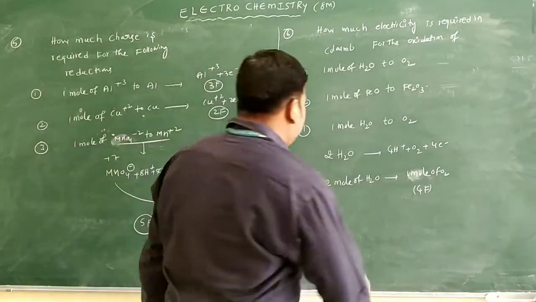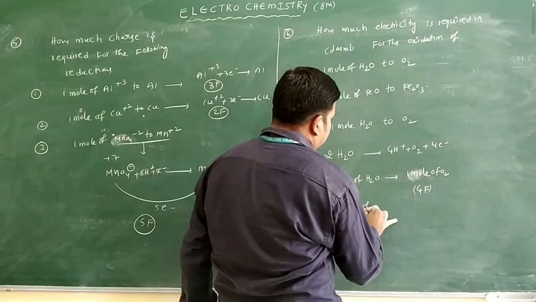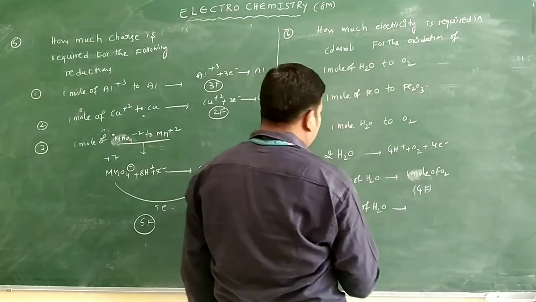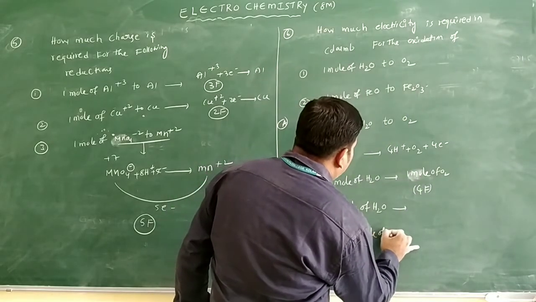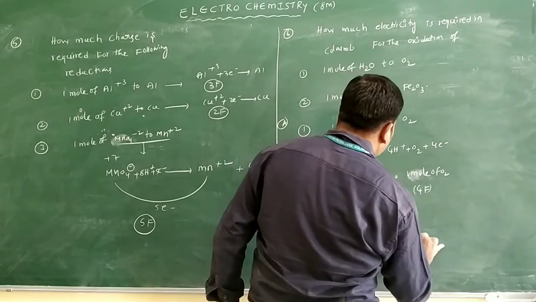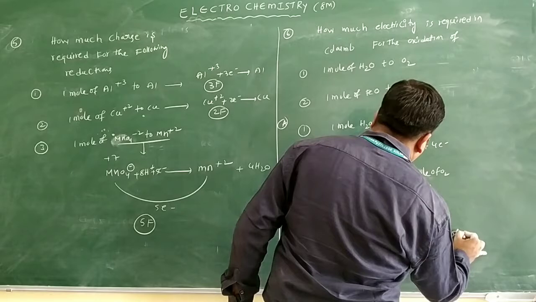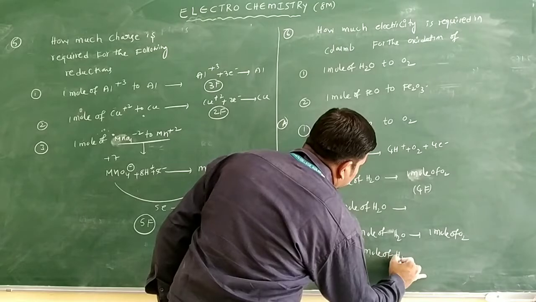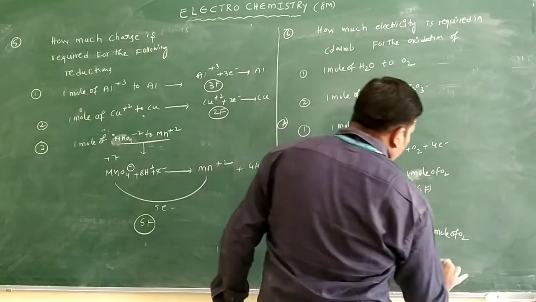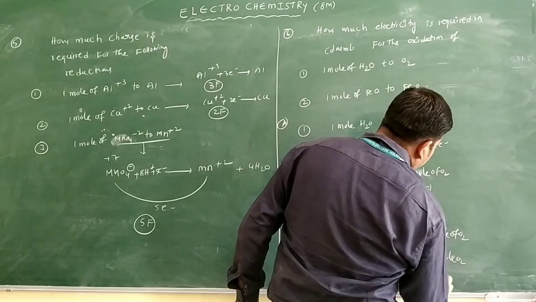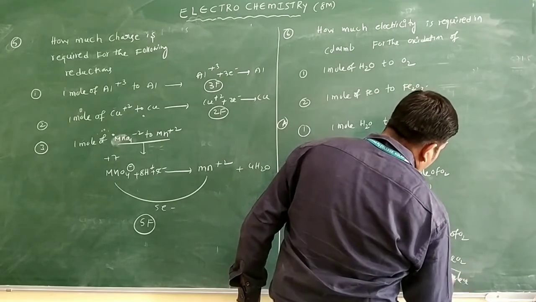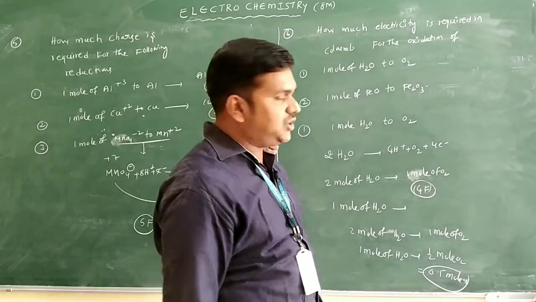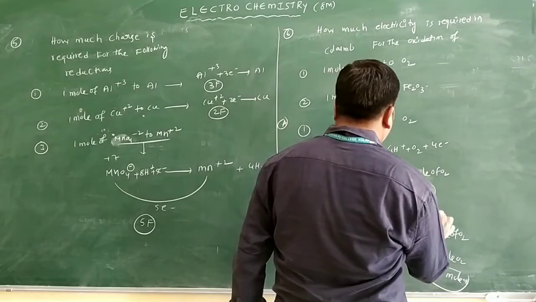But here what can you take? 1 mole of H2O. Suppose you are taking 2 moles of H2O, it gives 1 mole of O2. But here how many moles is there? 1 mole. If we take 1 mole of H2O, how many moles is required? This is half a mole of O2 only, which is 0.5 mole. So it requires how many farads here? 2 farads only. Half means 4 by 2. 2 farads is required only.